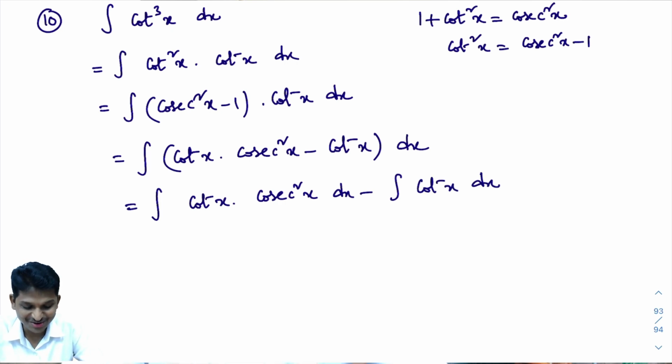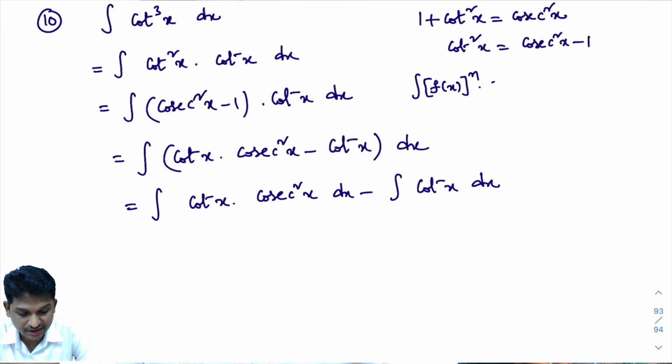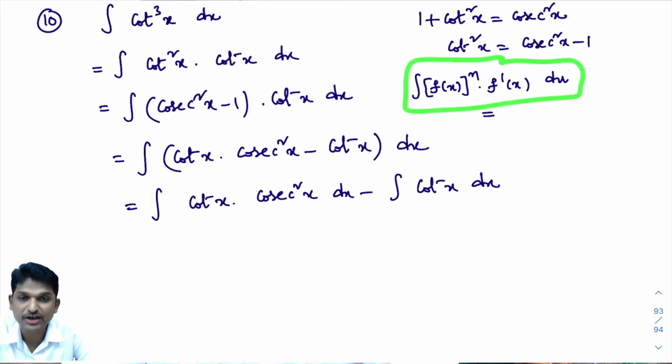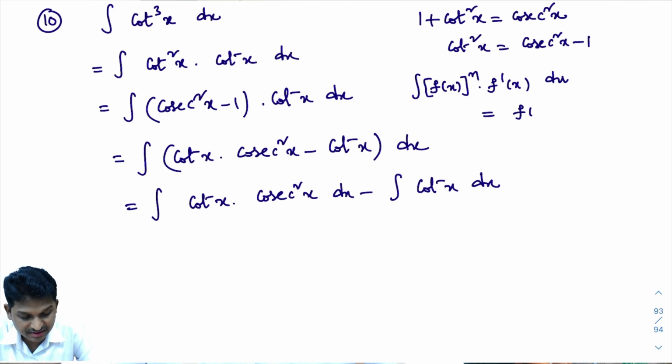Okay, look here, integral of cot x into cosecant square x dx. Now I need to integrate this. Again, the same formula. You know this formula, integral of f of x whole power n into f dash of x dx. When the given problem is of this form, then its answer is f of x whole power n plus 1 divided by n plus 1, plus c.